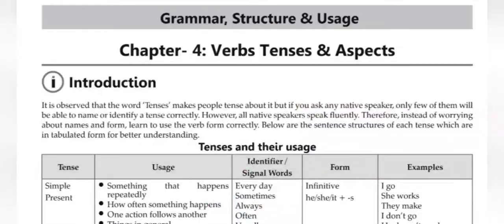Thank you. So first we'll go through verbs and tenses. This is very important. We'll do a thorough chapter of verbs, that means auxiliary, modals.